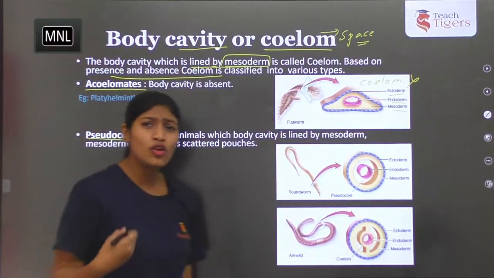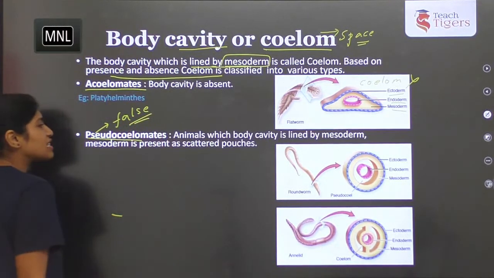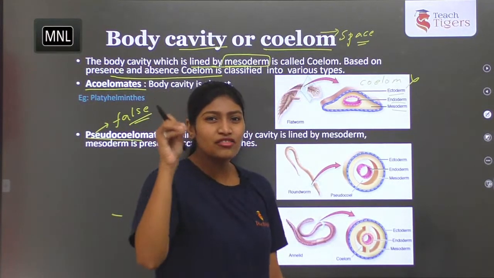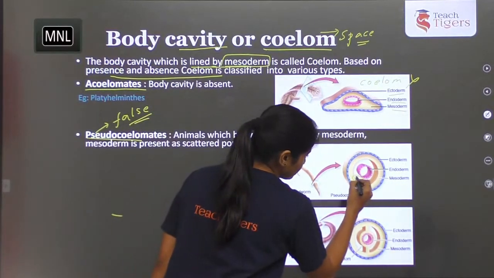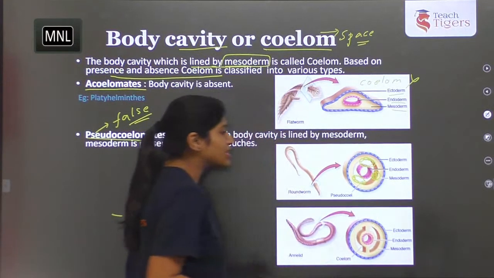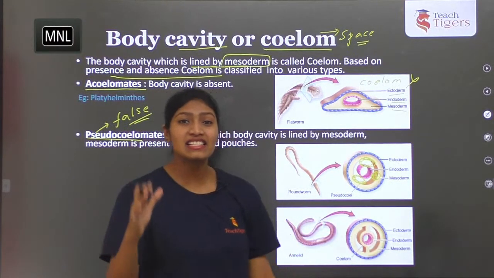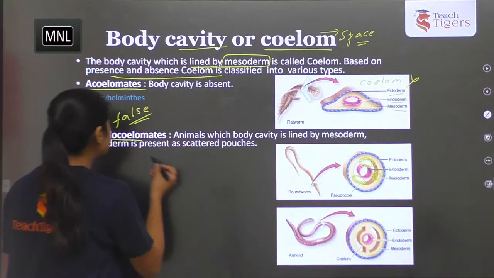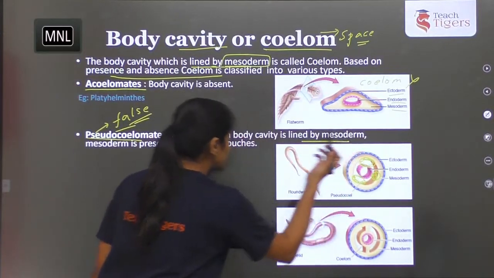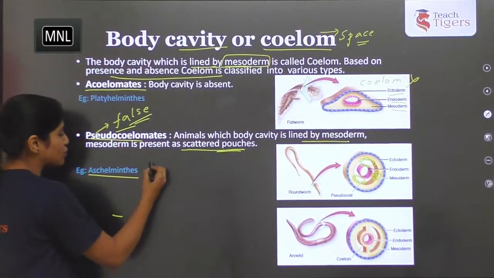Next, pseudocoelomates. Pseudo means false. So the organisms which have a body cavity which is lined by the mesoderm, but it is in the form of pouches. Like this, it's not a complete coelom. So this is pseudocoelom. Coelom is present, lined by mesoderm, but it's not completely there. It is in the form of scattered pouches. So it's called a false coelom. Example, you take Ascaris, which is a roundworm.